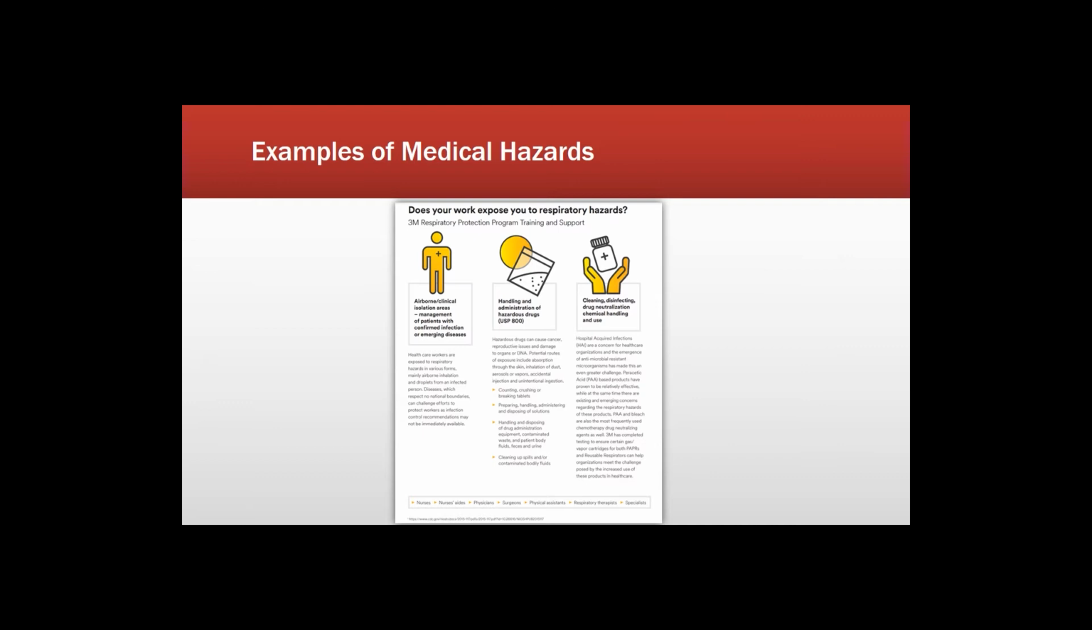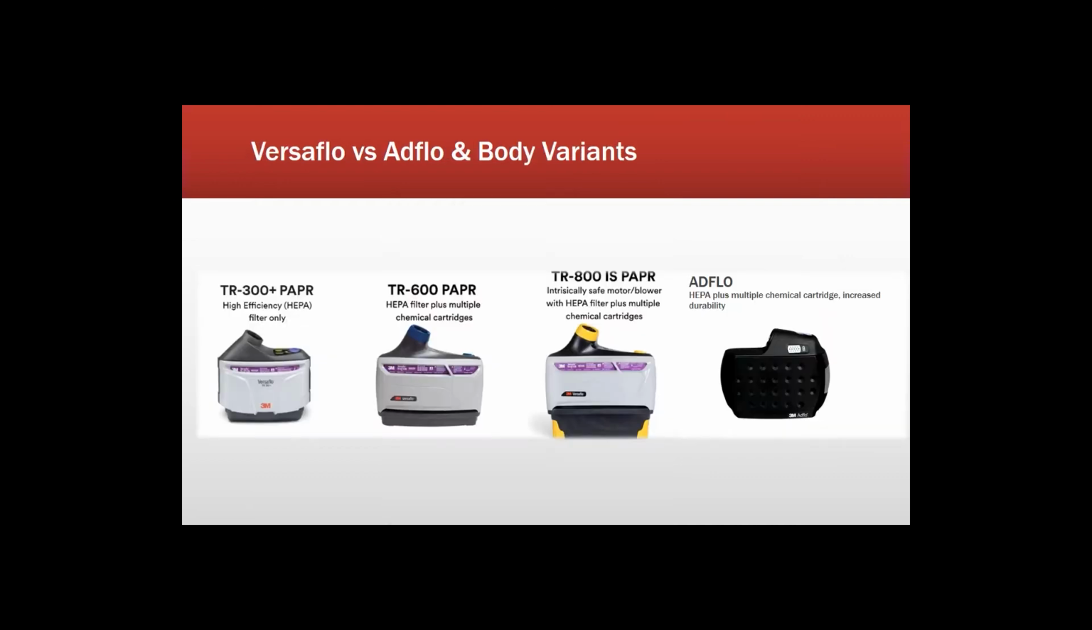Now we have two different product lines, the VersaFlow and the AdFlow. There's only one AdFlow, but there's three different models or three different levels of VersaFlows, a 300, a 600, and an 800, all of which have a couple different pros and cons. Now starting with the 300, this is going to be the smallest unit, has the shortest battery life, and only one option for filters. It's going to be a P100 equivalent HEPA filter.